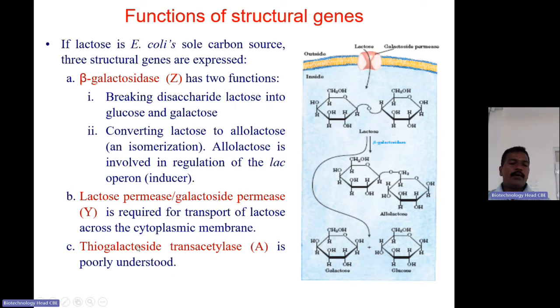The thiogalactoside transacetylase is not well explained so far, but may be used to transfer the CoA group, the acetyl CoA group. The function is not exactly known. The image shows that when lactose is present outside, the permeability is increased so that through galactoside permease all the lactose will enter inside. Here, the beta-galactosidase will break it down into galactose and glucose and also isomerize it to allolactose.